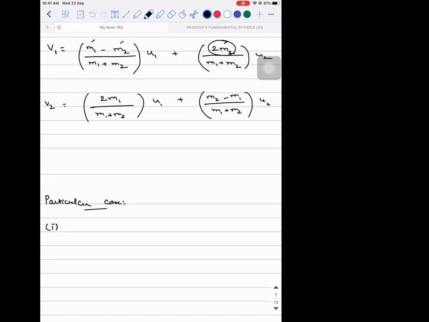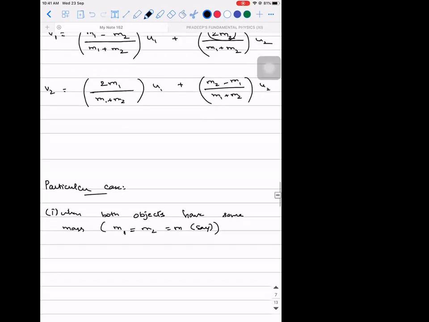So when both objects have equal mass, M1 will be equal to M2. Let us call it M. When this happens, our work is to substitute in the above expressions and find it out.